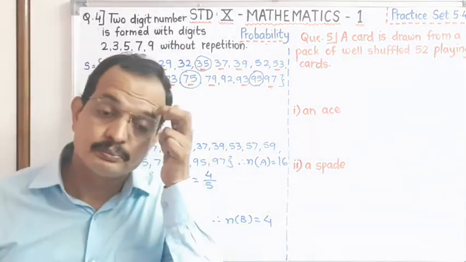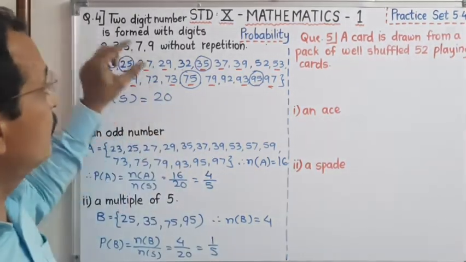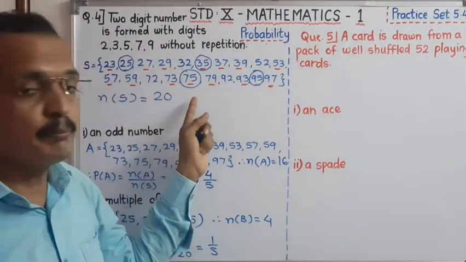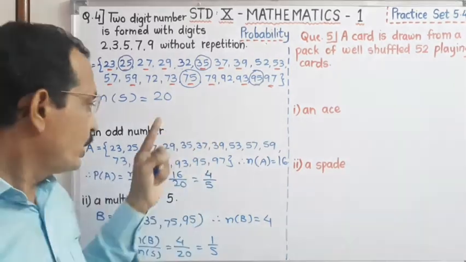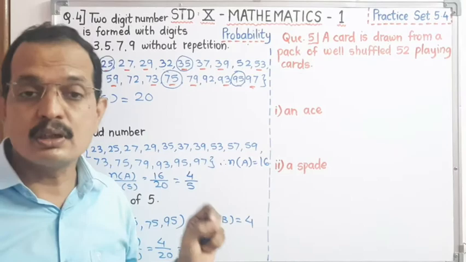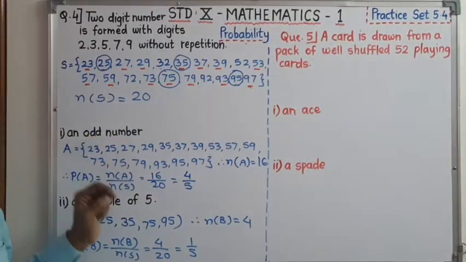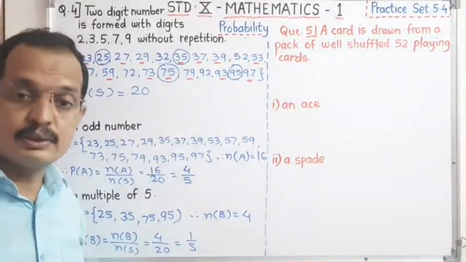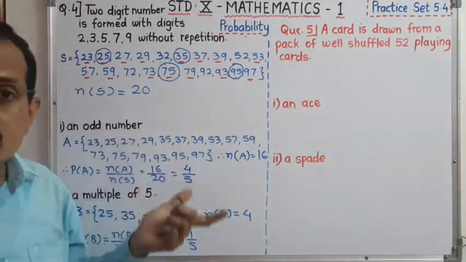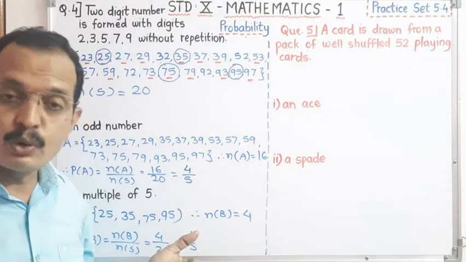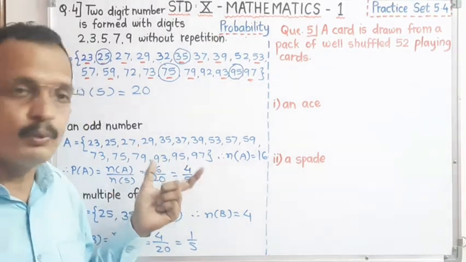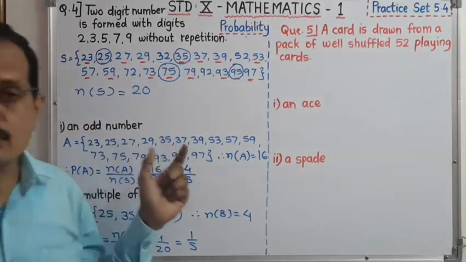See dear student, we have to write the random experiment sample space. We have to write the sample points for the particular event. We must know the conditions. Odd numbers we have to write, but which are the odd numbers? If we don't know the odd numbers, suppose we have to write the prime numbers from this. Which are the prime numbers? If you don't know, you can't solve that. Therefore, you must have all the basic knowledge if you have to solve a sum like this.